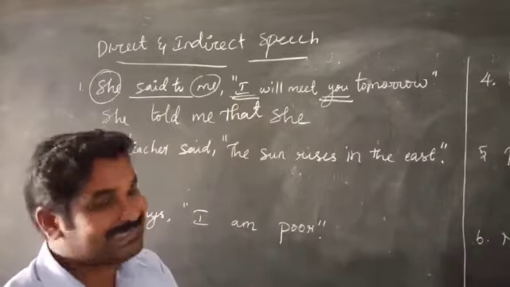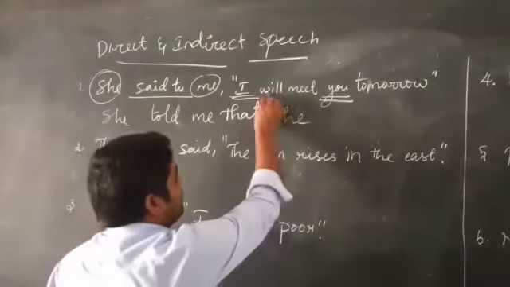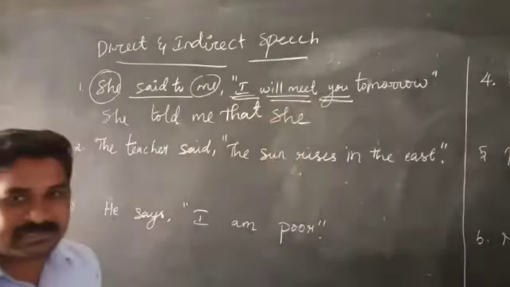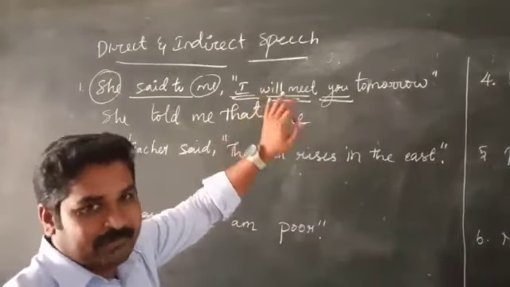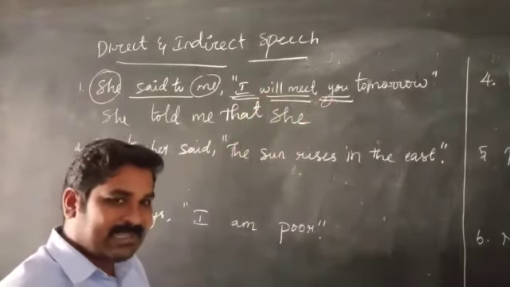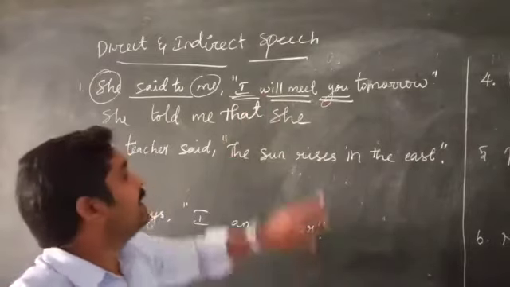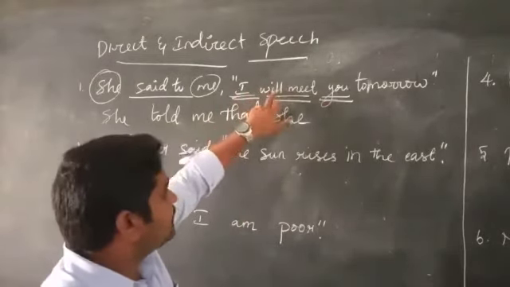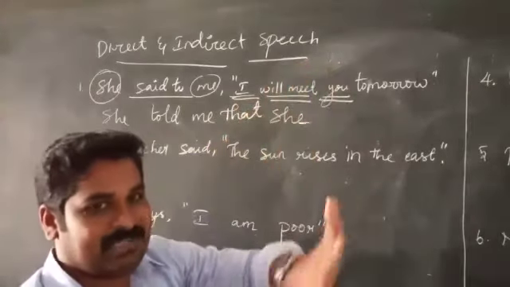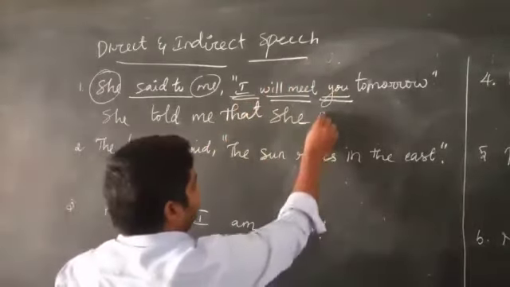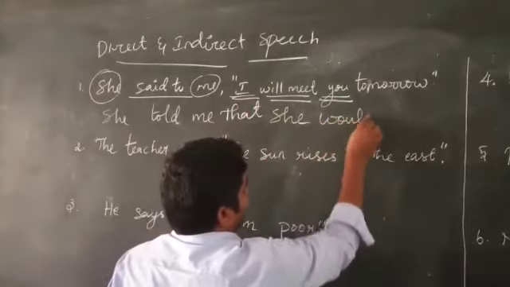Next, 5th, tense. Here I used will meet. So will means that is the future tense. Future tense comes means what I told you, future past. Future past means nothing but the future verb itself will be changed as a past verb. That's all. Will means should. That's all. Would meet.